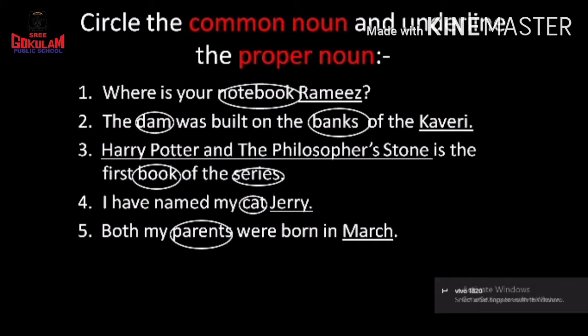Harry Potter and the Philosopher's Stone is the first book of the series. The name of the book, Harry Potter and the Philosopher's Stone, is the proper noun. The book and series, these two words are common nouns. I have named my cat Jerry. Jerry is the proper noun and cat common noun. Both my parents were born in March. March is the proper noun and parents common noun.